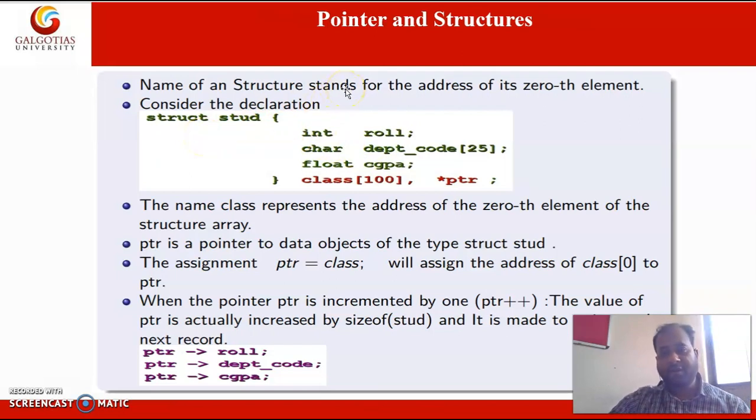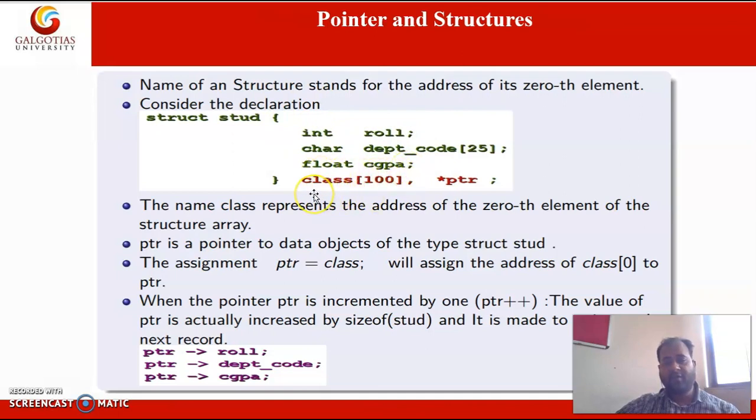So how can pointers be used in the structures? See this example. Here we are having struct student. The student has roll number, department code, and float CGPA.